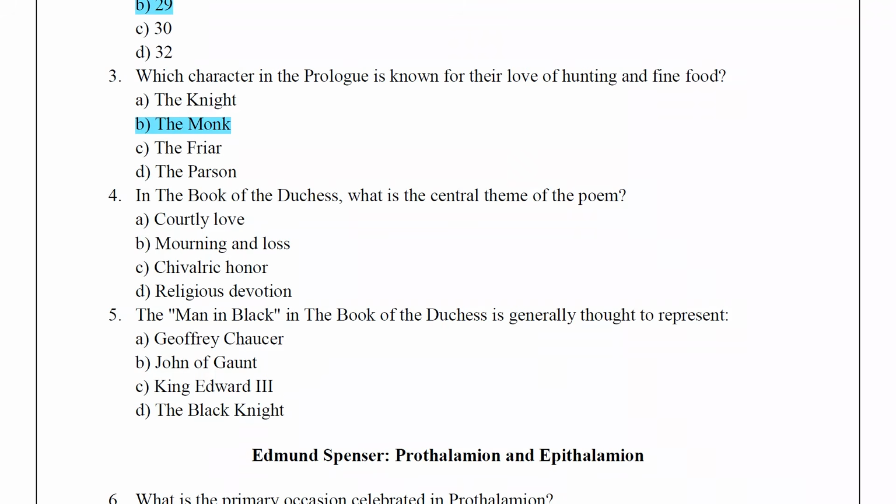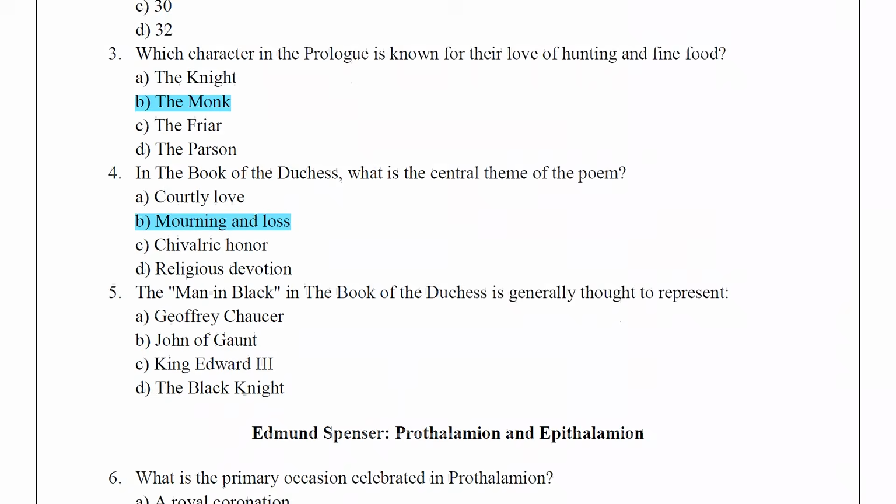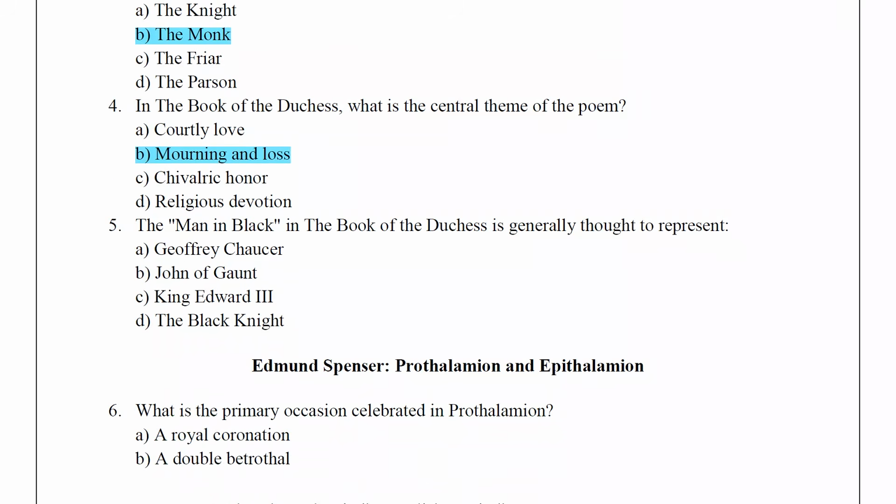In the Book of Duchess, what is the central theme of the poem? The answer is mourning and loss. The man in black in the Book of Duchess is generally thought to represent John of Gaunt.